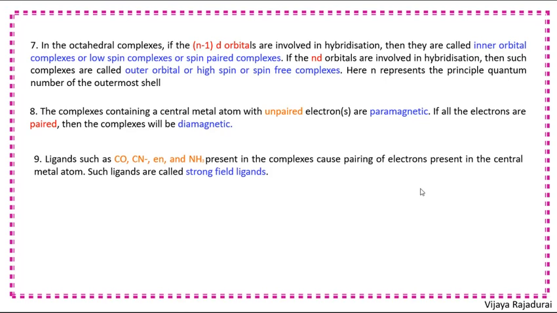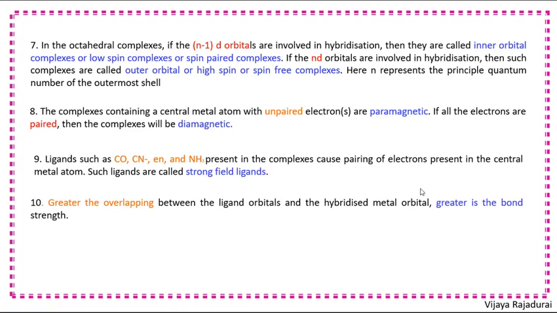Next point is very important. Ligands such as carbonyl, cyanide, ethylenediamine and amine present in the complexes cause pairing of electrons present in the central metal atom. Such ligands are called strong field ligands. Greater the overlapping between the ligand orbitals and the hybridized metal orbitals, greater is the bond strength. These are the postulates of valence bond theory.